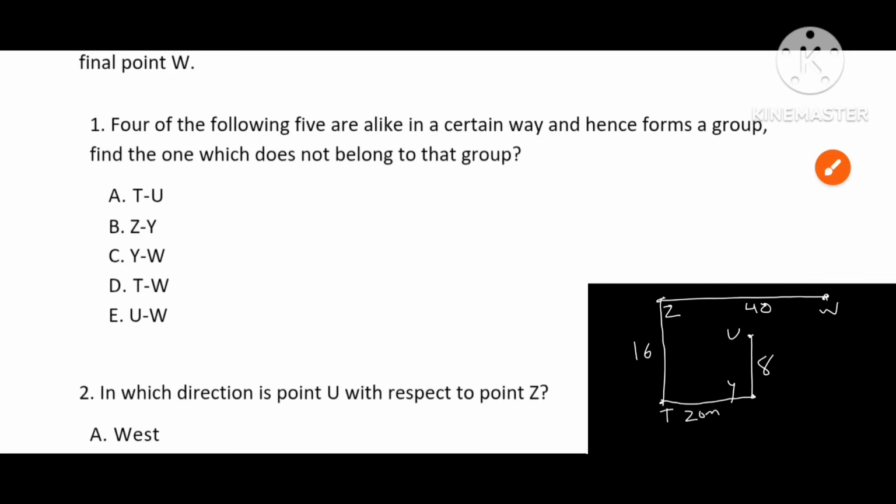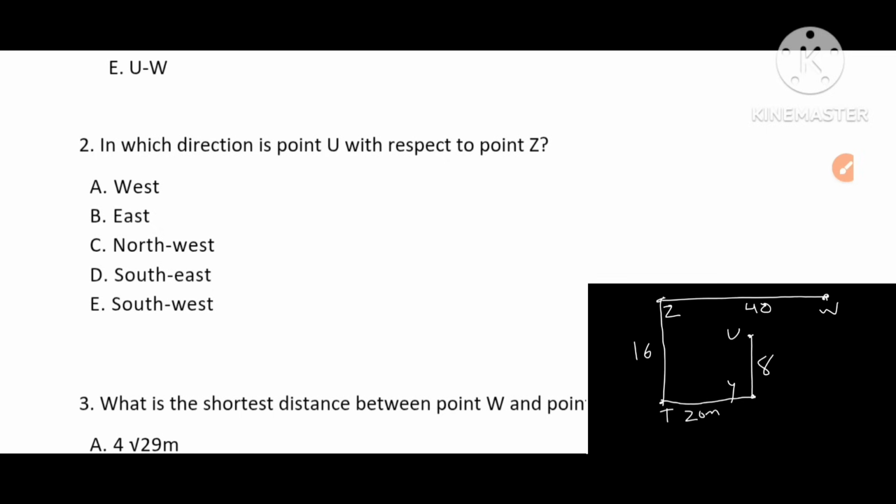Next, second question. What is the direction of U with respect to Z? From Z, U is southeast. So the answer will be D. Option D is our answer.